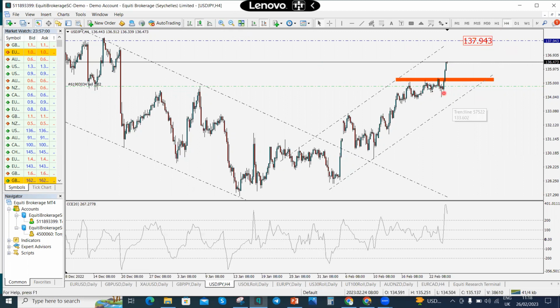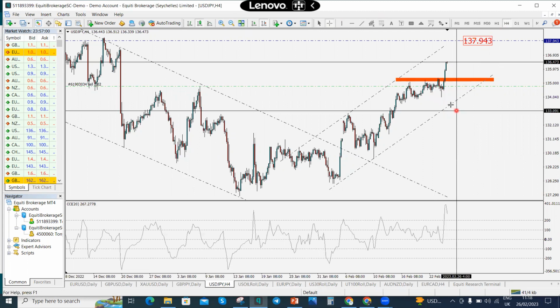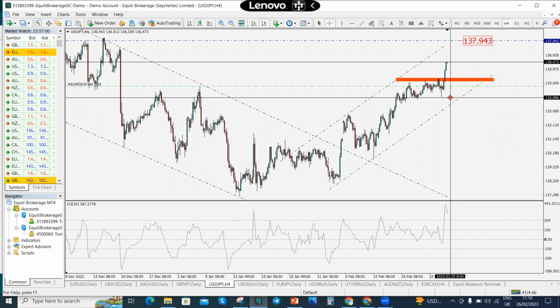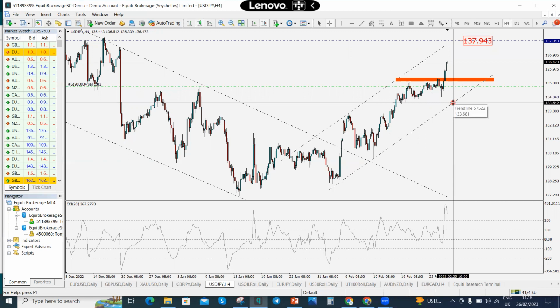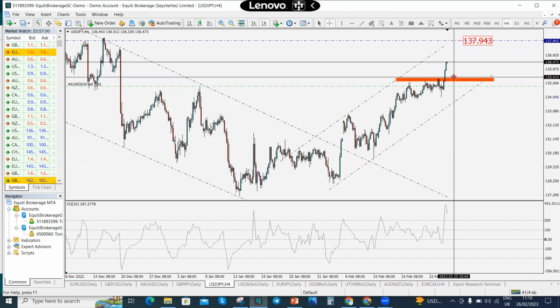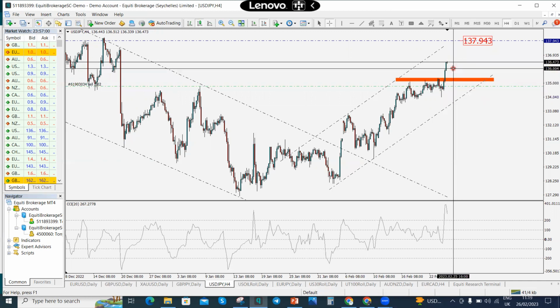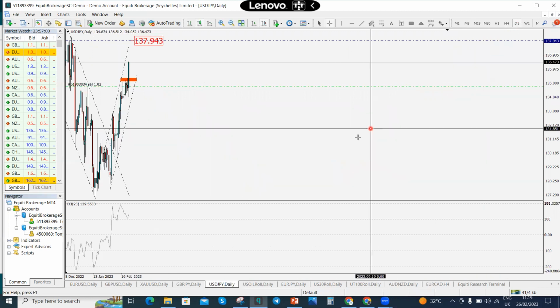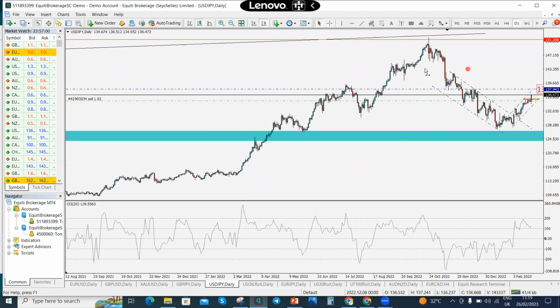So last week I told you that USD JPY was going to fall to somewhere around this level, 133.96, or well below that level. It's going to fall to around 133.7. If it falls down to that point, there will be bearish exhaustion. The bears will lose their strength, and of course bulls will take over and push prices higher. But I never expected it was going to be this high. So these are the key levels to look out for this week.